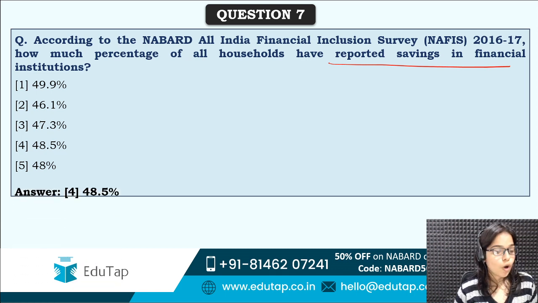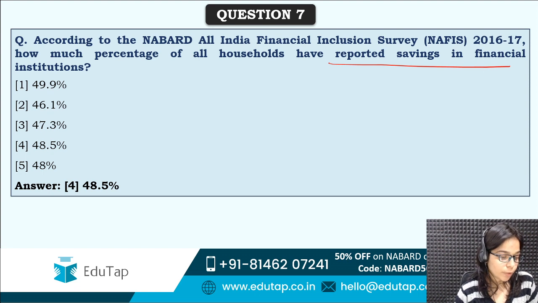Correct answer is option fourth, that is 48.5%. So this much of households, meaning around half, have reported savings in financial institutions. So you can see that not many people have trust in the banks or the financial institutions. They like to keep their savings in house in comparison with the financial institutions.